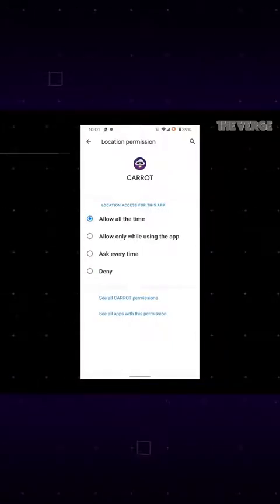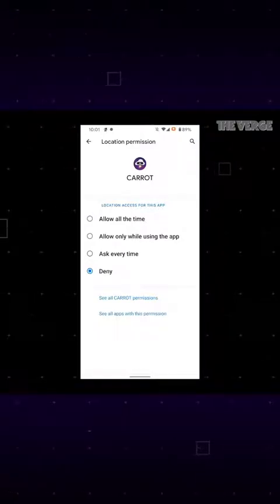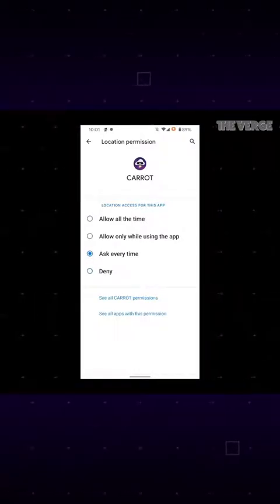Also, if you hit deny a couple of times when the app asks you for location permission, Android will just tell the app to stop asking you and it won't be able to do it again.